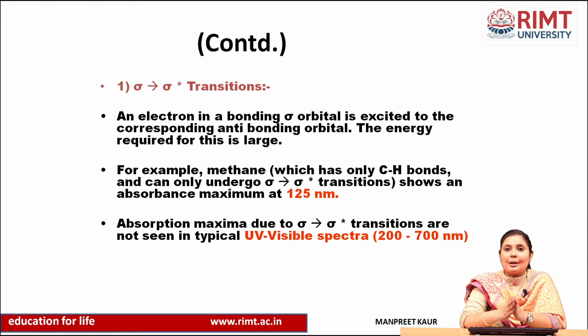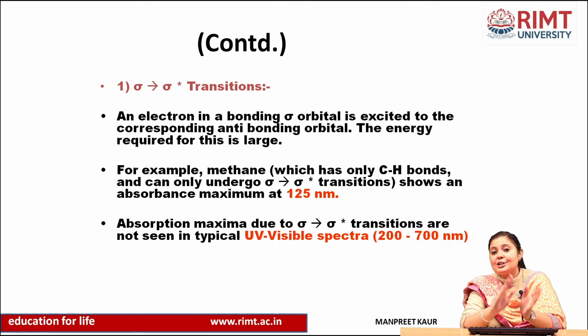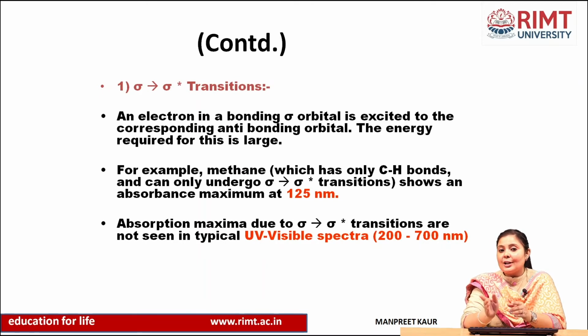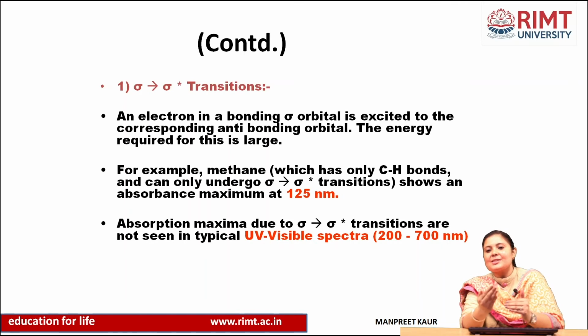The first one is the sigma to sigma star transition. Here an electron in a bonding sigma orbital is excited to the corresponding anti-bonding orbital. The energy required is obviously very large. For example, methane, which has only C-H single bonds, can only undergo a sigma to sigma star transition.